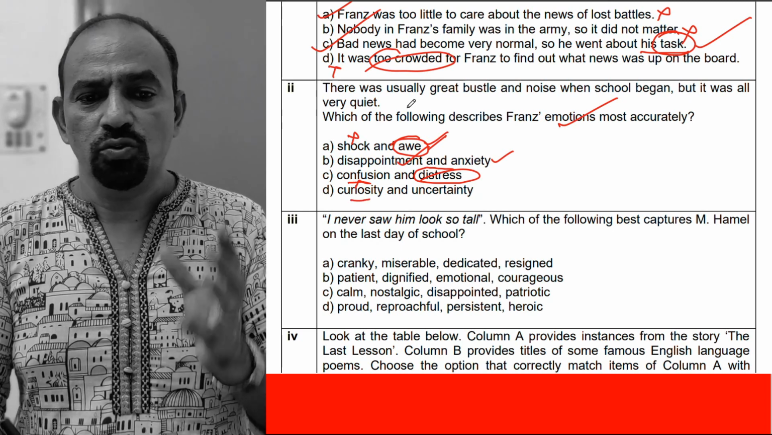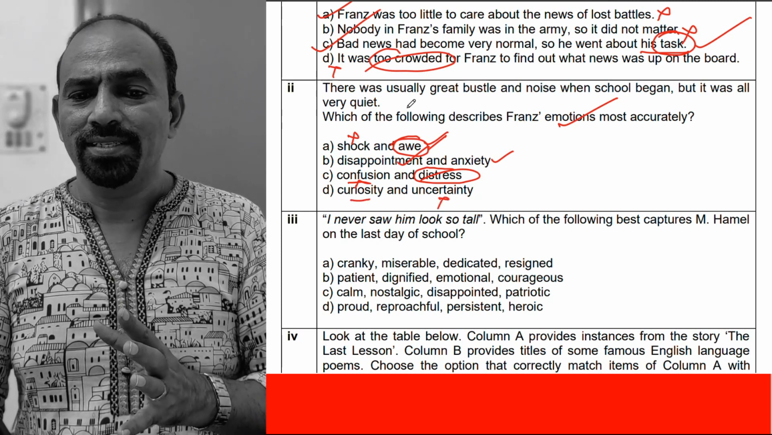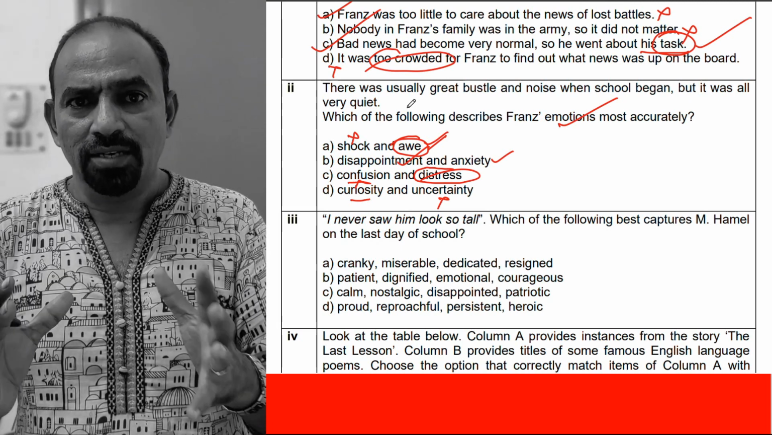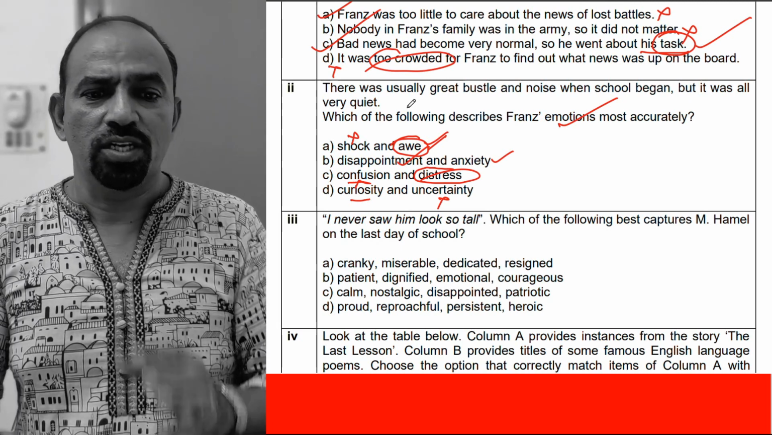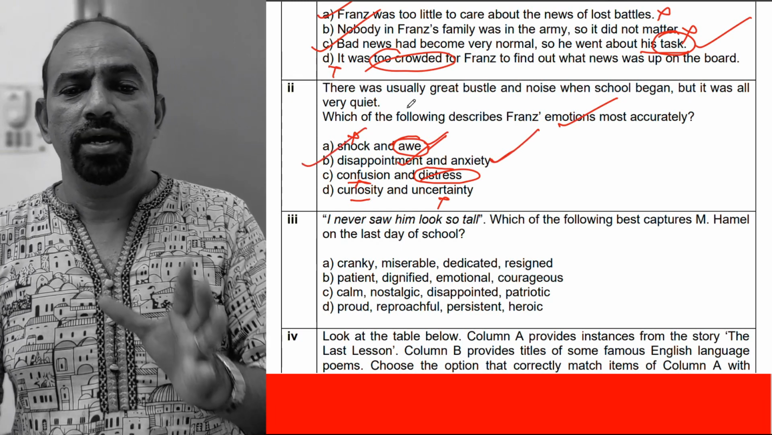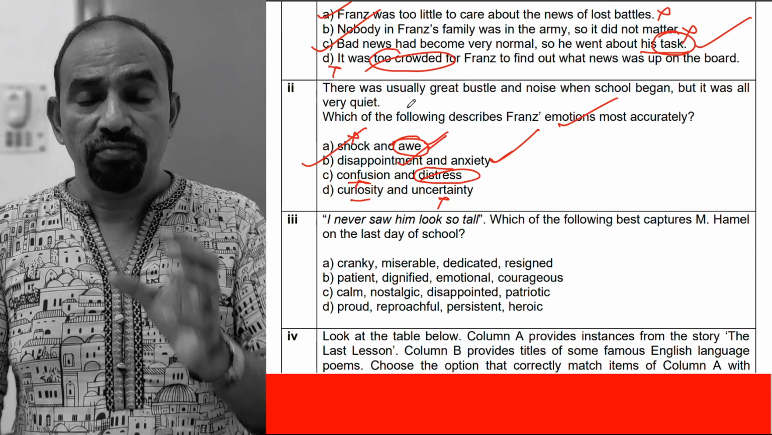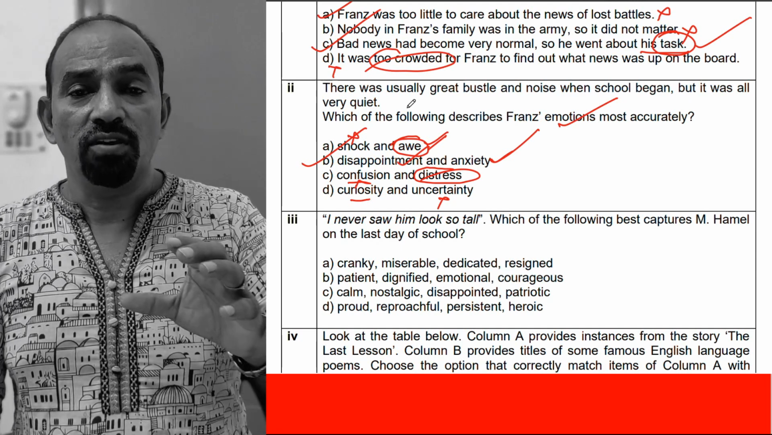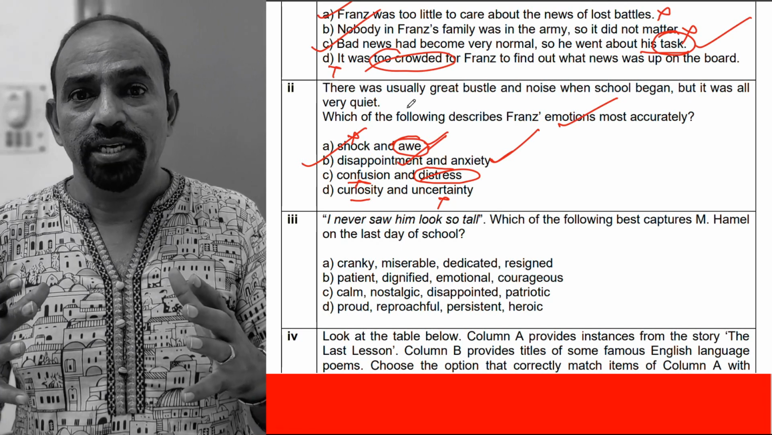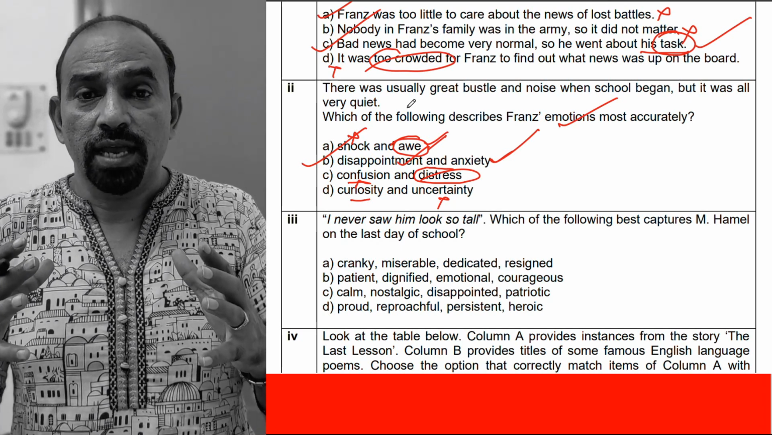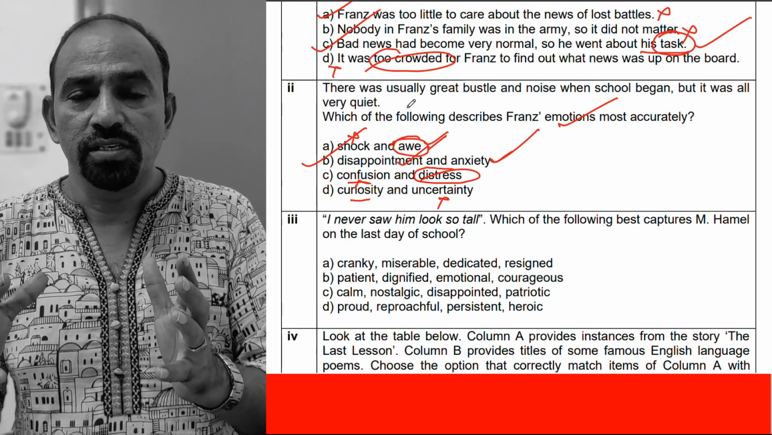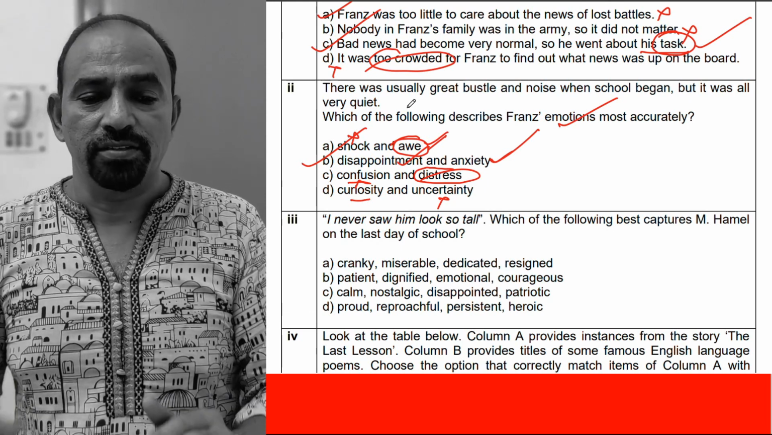Curiosity, yes, curiosity was there. Uncertainty, no, he had no uncertainty at that time. So the right option here is disappointment and anxiety. Franz's emotion was one of disappointment and a little bit of anxiety. He was apprehensive. A little bit of apprehension we can see in Franz.